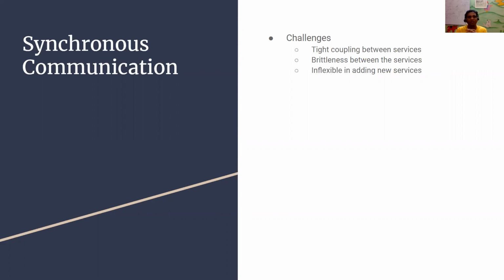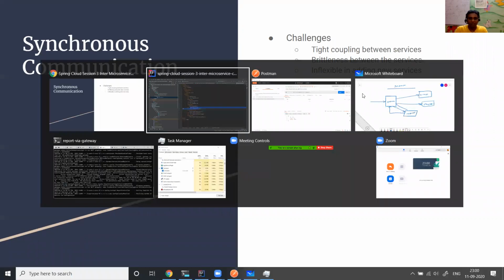To overcome that, we will use the asynchronous form of communication. So what asynchronous means is you fire and forget. Okay, you send a request and forget, then automatically things happen. A few people call it event driven architecture. Once I cover asynchronous communication, I'm going to explain it to you.